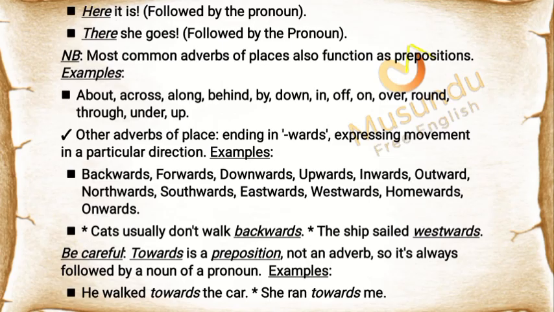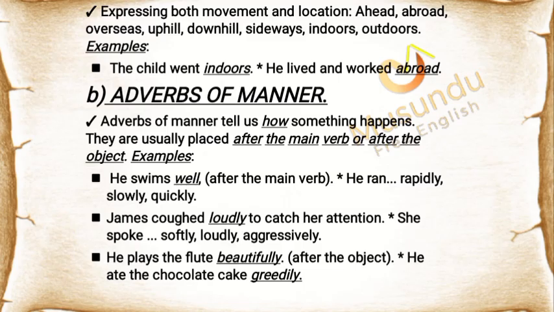Cats usually don't walk backwards. The ship sailed westwards. Be careful, towards is a preposition, not an adverb, so it's always followed by a noun or a pronoun. Examples: he walked towards the car. She ran towards me. Some adverbs express both movement and location: ahead, abroad, overseas, uphill, downhill, sideways, indoors, outdoors. Examples: the child went indoors. He lived and worked abroad.